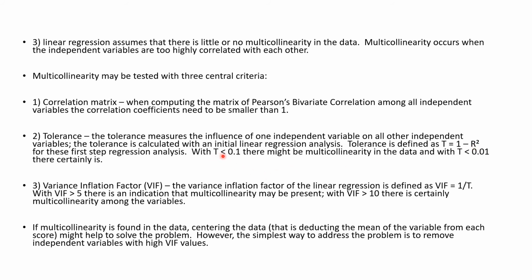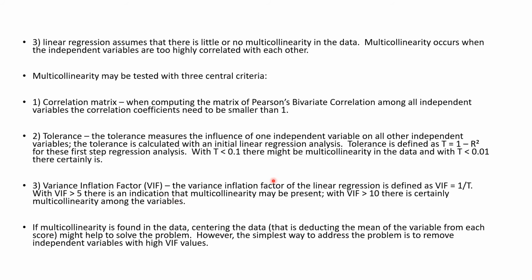If tolerance is less than 0.1, it indicates multicollinearity in the data, and if tolerance reduces to less than 0.01, then certainly high multicollinearity is present. The third method is variance inflation factor, VIF.